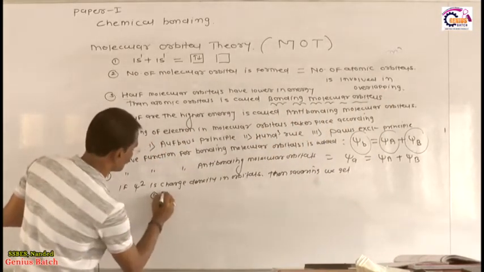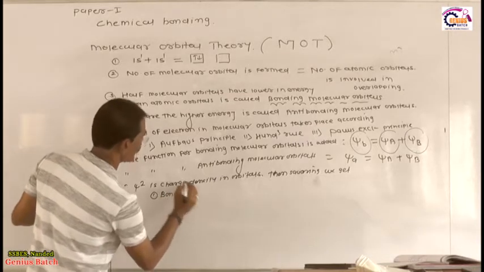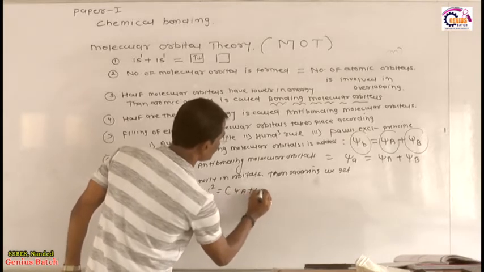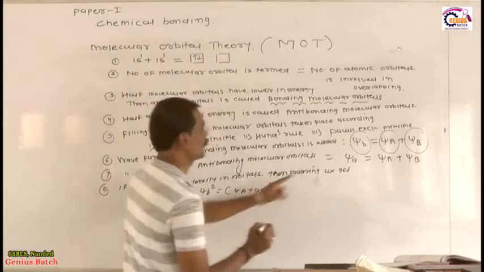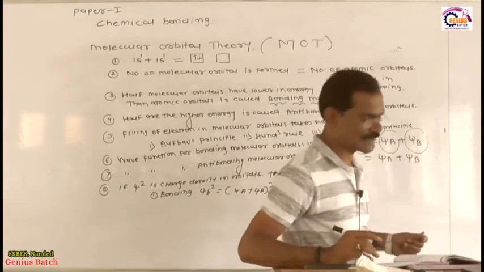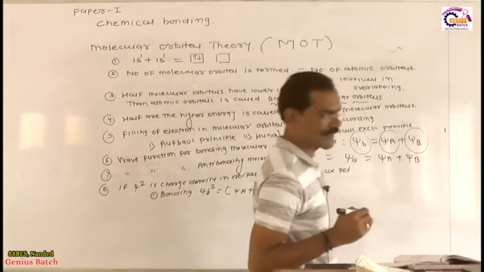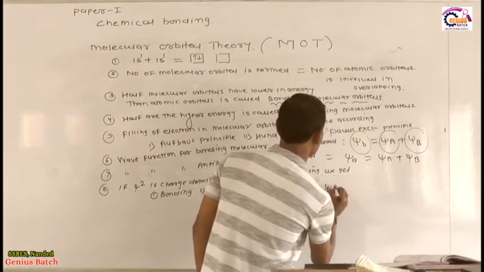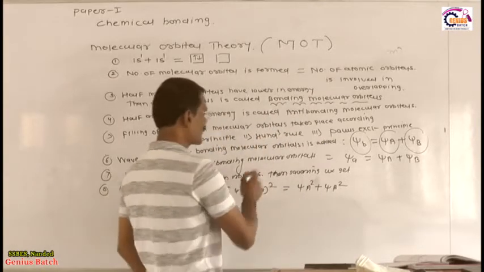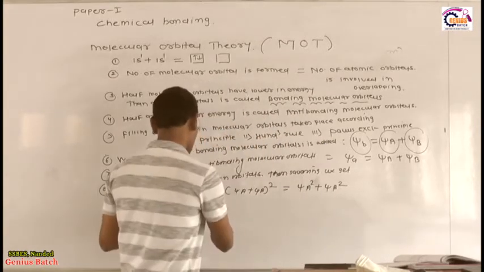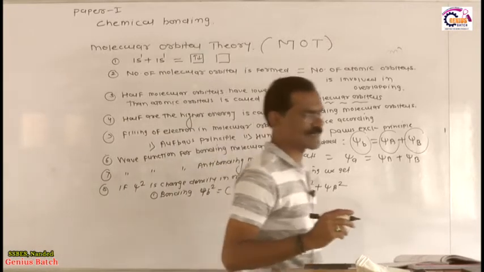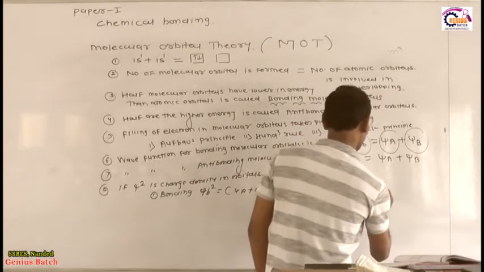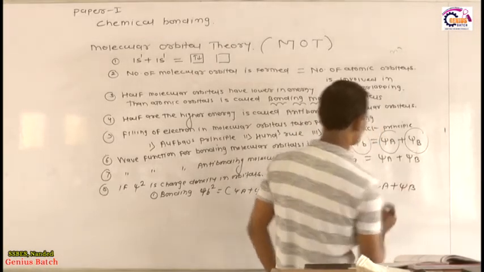First we see the bonding: for bonding we square the bonding orbital. Psi b square is equal to psi a plus psi b, squared. Psi a plus psi b square is equal to psi a square plus psi b square, plus 2 psi a psi b.